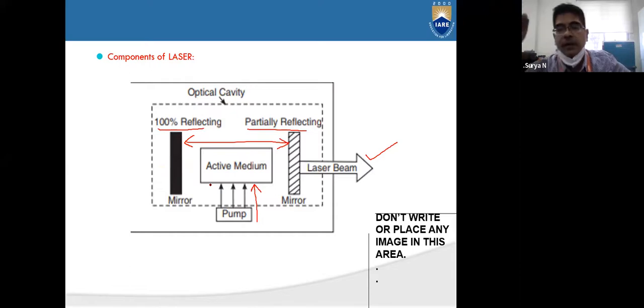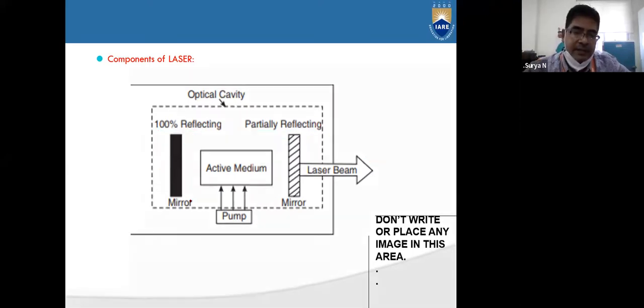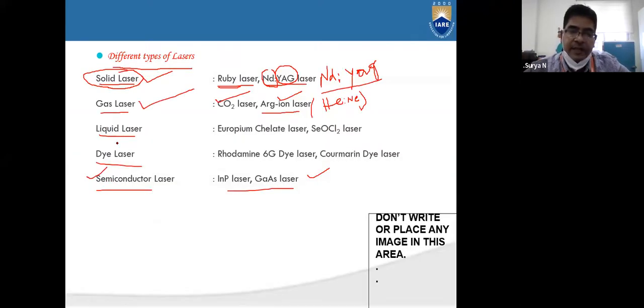So this is what we have seen, that is gaseous laser. In gaseous laser, we are telling that helium neon. So in this, the active medium is helium or neon. In ruby laser, we have certain materials, a combination of aluminum and chromium. So these are the active components, these are the active medium.